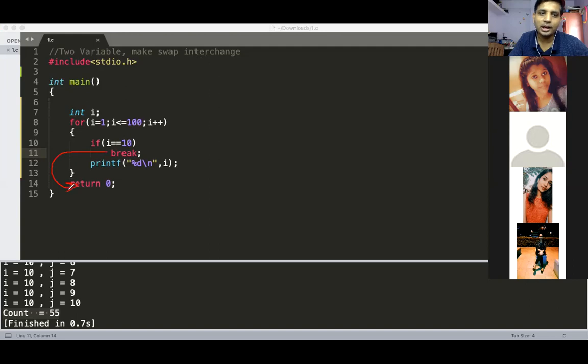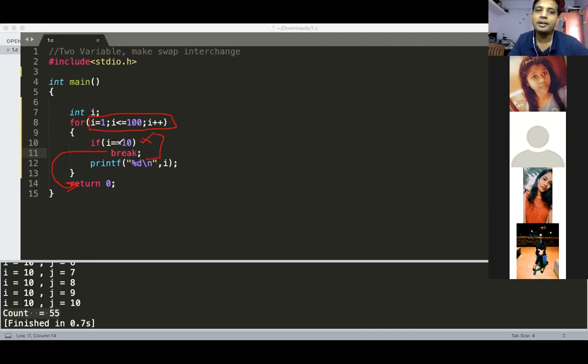When break gets executed, you are directly going outside. That's why break always comes with a condition. If the condition is satisfied, then only break gets executed. If the condition is not satisfied, break is not executed. So by looking at the first line only, you can say that my loop will execute 100 times. But if you are not looking inside, then you cannot determine the exact output. The exact output you can determine only by seeing the inner statement of your for loop.